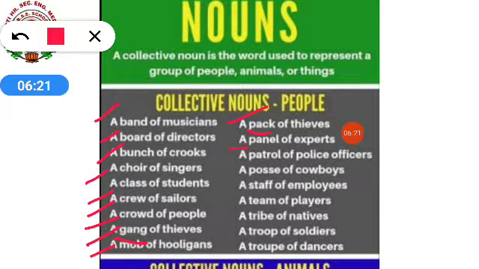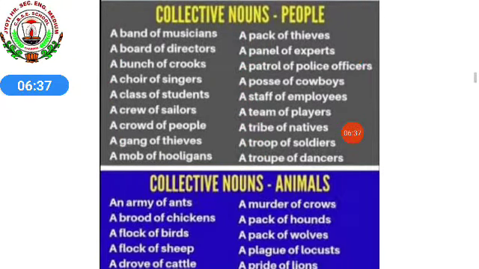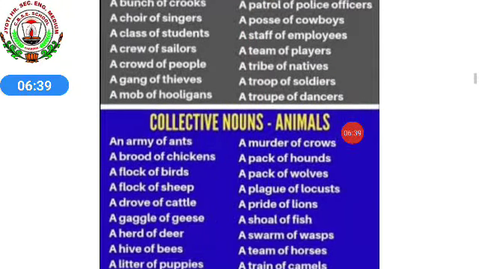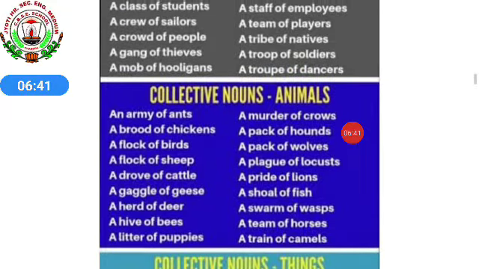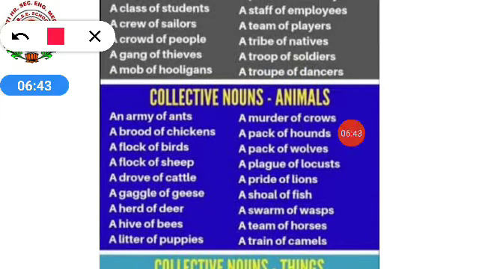A panel of experts, a patrol of police officers, a posse of cowboys, a staff of employees, a team of players, and so on. These are collective nouns for the group of people. Now we'll see collective nouns for the group of animals.